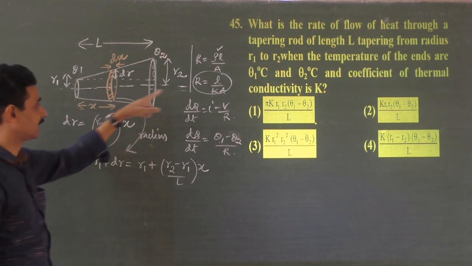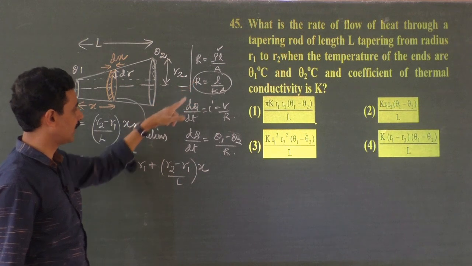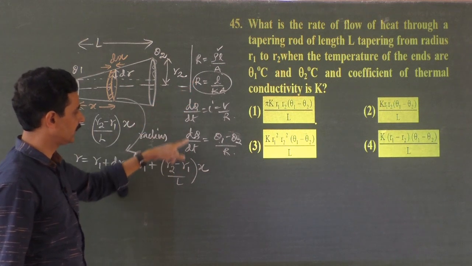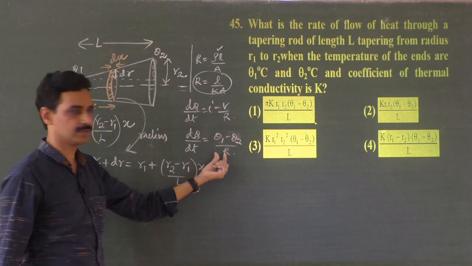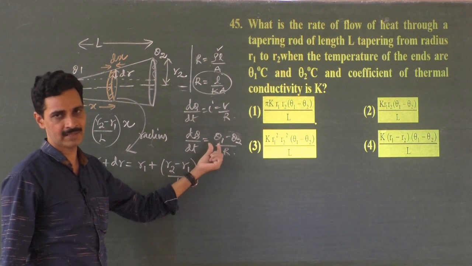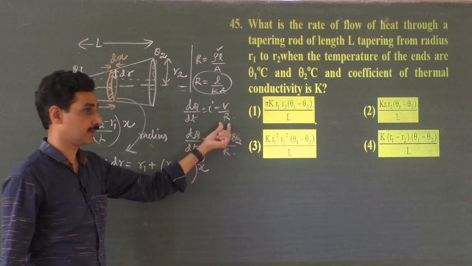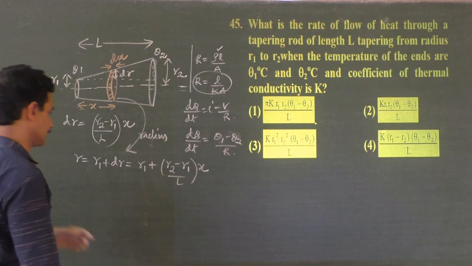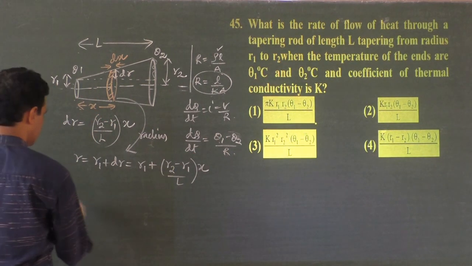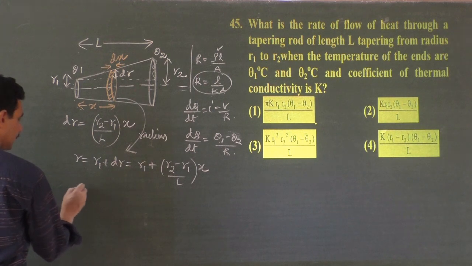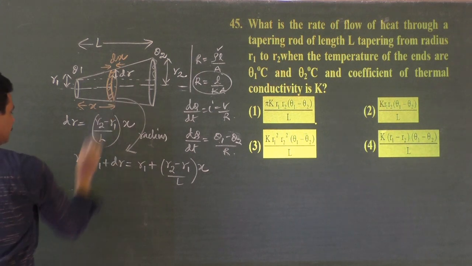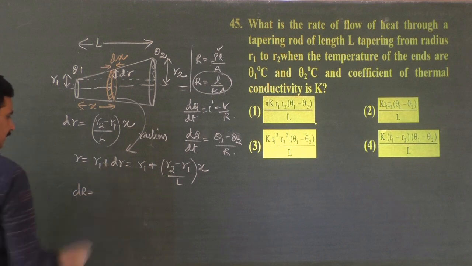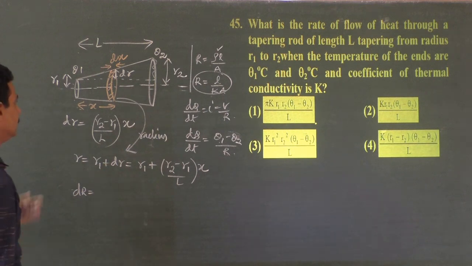Now let us write the thermal resistance, because my final aim is to write the rate of flow of heat energy, which is the temperature difference divided by the total thermal resistance. Potential difference divided by electrical resistance; here, temperature difference divided by thermal resistance. So if I want to find the thermal resistance dR of this piece, dR is equal to rho L by A.